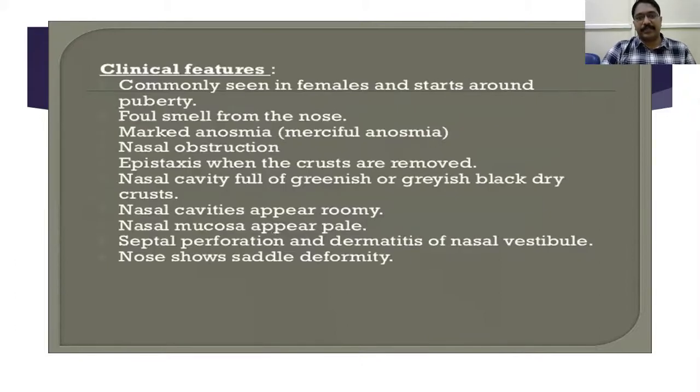The clinical features: mainly seen in females, starts from puberty, and there is a characteristic foul smell coming from the nose. Why is it called merciful anosmia? What are the causes of anosmia in atrophic rhinitis? I may ask you in a 2-mark question. Causes of anosmia in atrophic rhinitis. Anybody can answer?